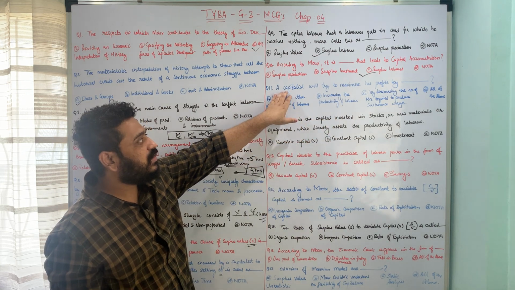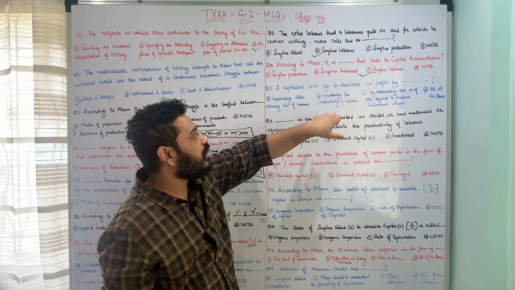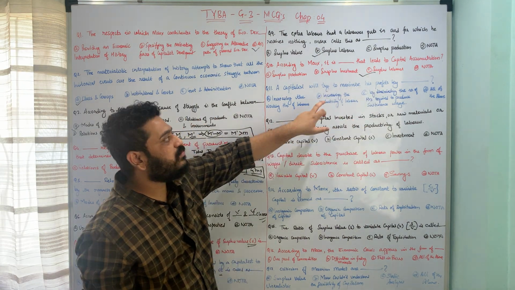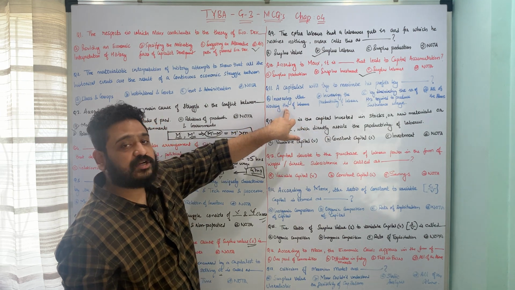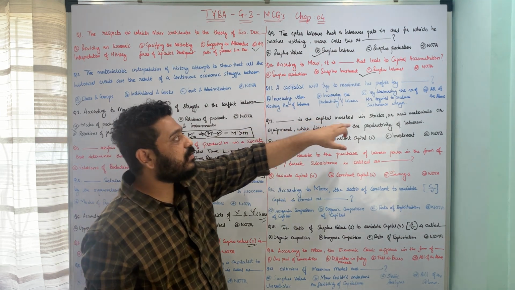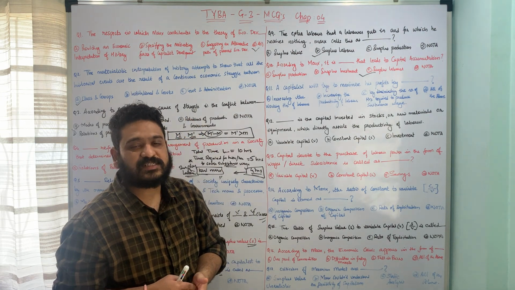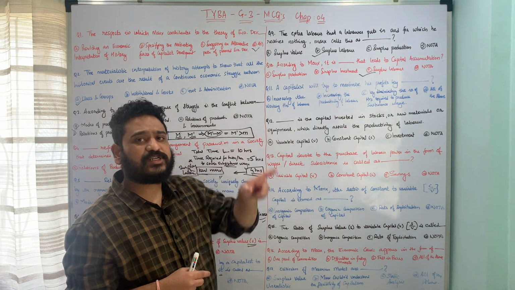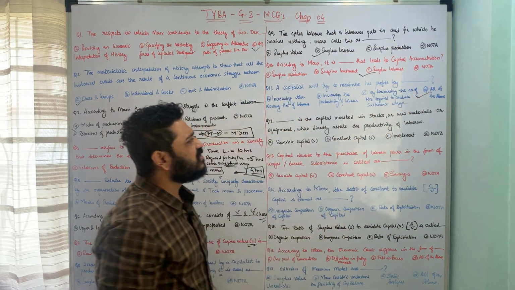So here a capitalist, according to Karl Marx, will try to maximize his profits by doing all these three things. That means he will try and increase the productivity of the labor, he or she will increase the working hours of the laborers, and also try and diminish the number of hours required to produce the subsistence wage. And therefore option D, all of the above, is the correct answer to this question. I hope the question is pretty much clear.